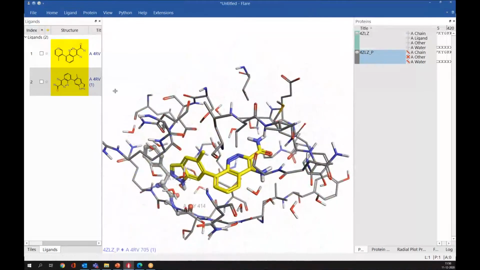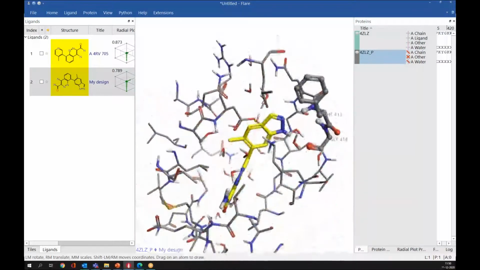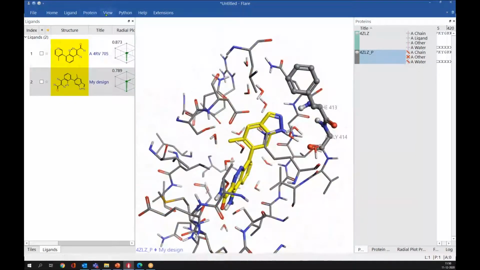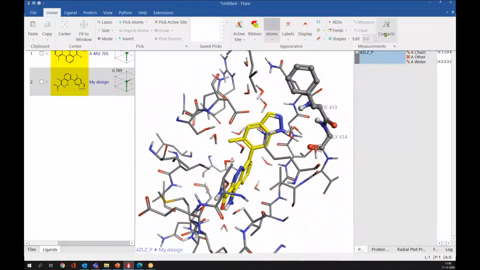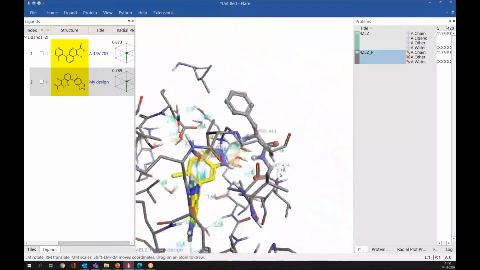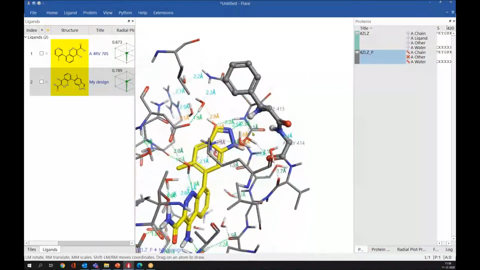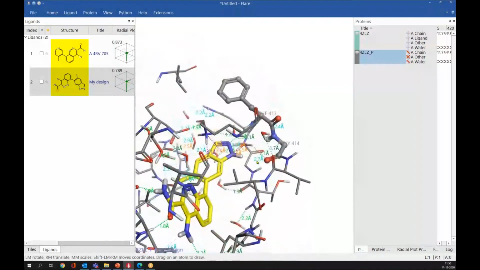So now this is our edited ligand. You can change the name of this ligand by double left click, for example, my design. Again, if I switch on the context and focus on this part, now we can see that we are getting the hydrogen bond with this residue, as well as with this residue.